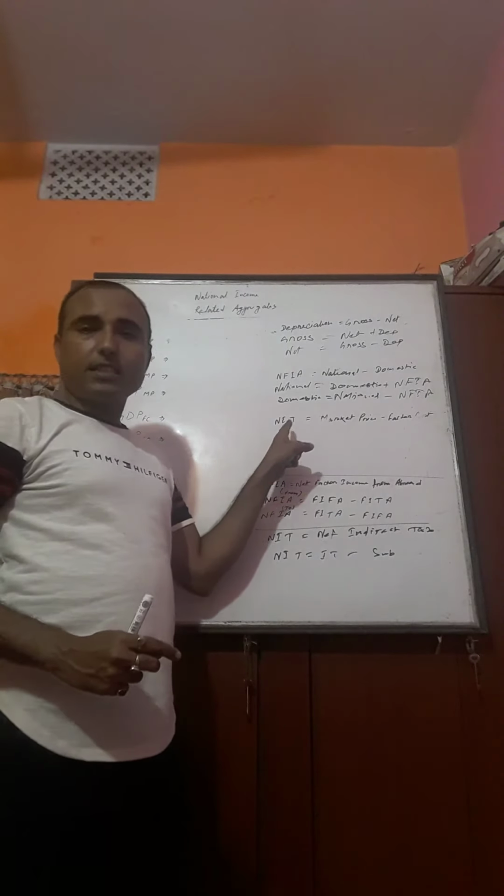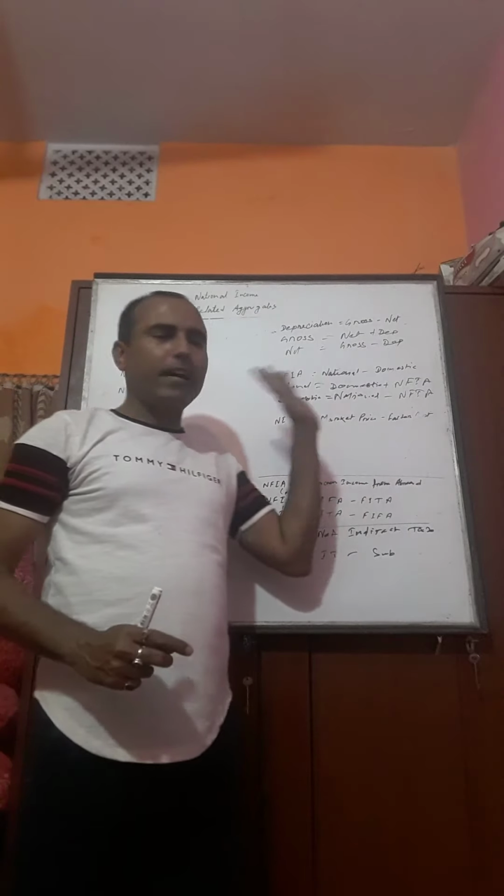Net indirect tax is equal to market price minus factor cost.